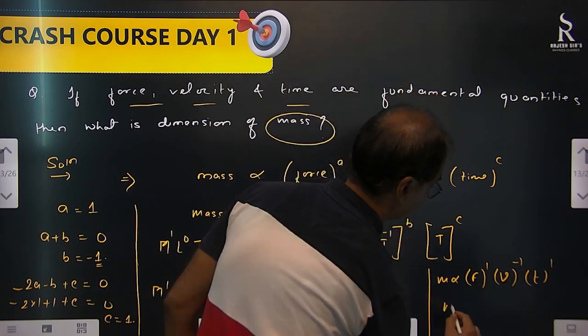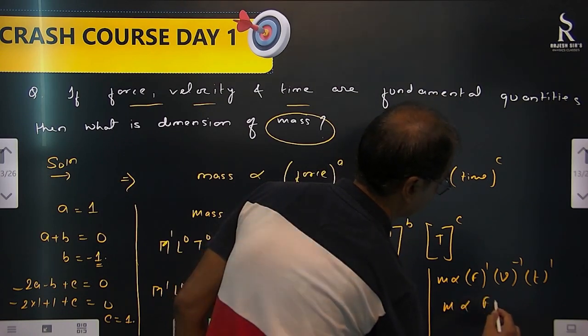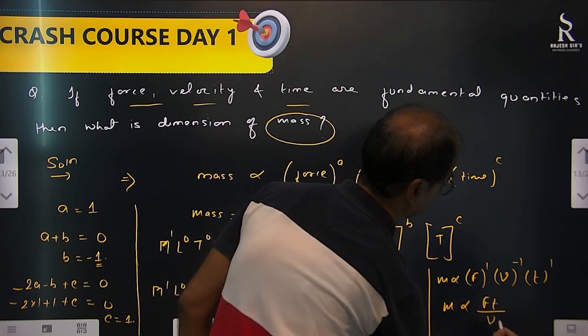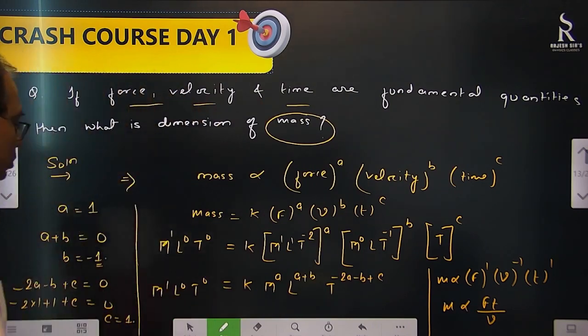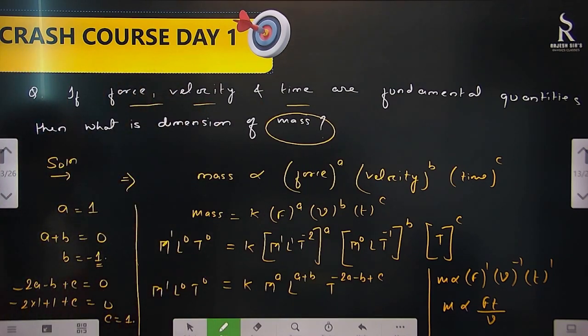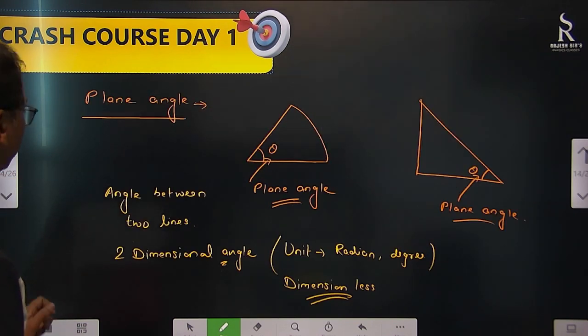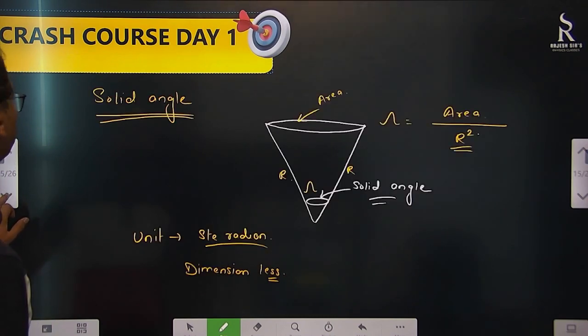So m is proportional to F t by v. F t by v. Okay, this is how we will be showing the relation, right? Correct. Plane angle I have done. Okay, fine. Let's do one more question.